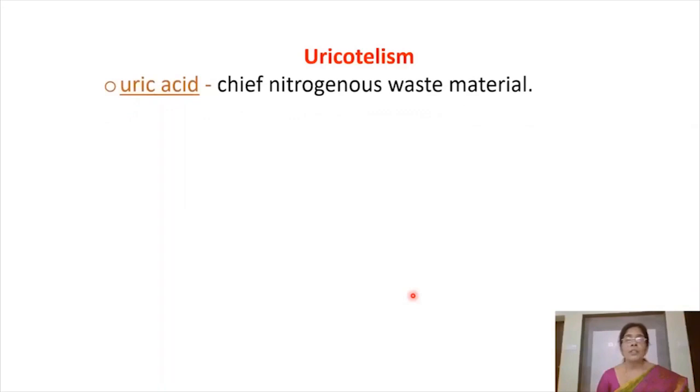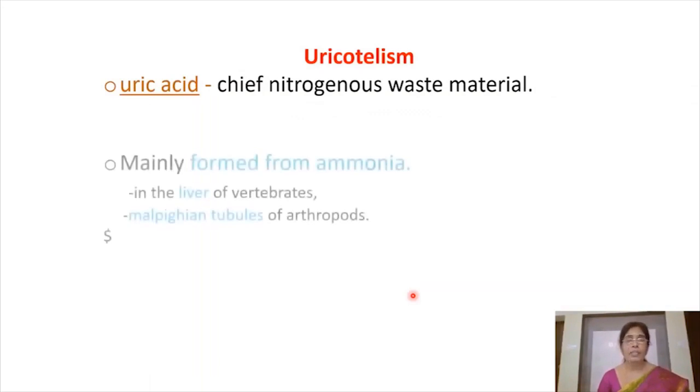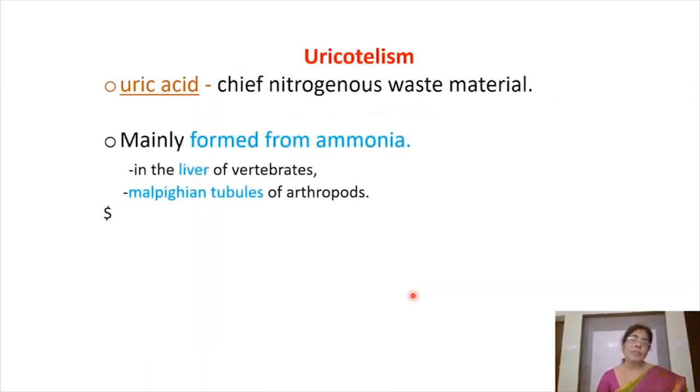Now, we'll go to the third mode of excretion, that is uricotelism. Elimination of uric acid as the chief nitrogenous waste is called uricotelism. How is this uric acid formed? This is also formed from ammonia.